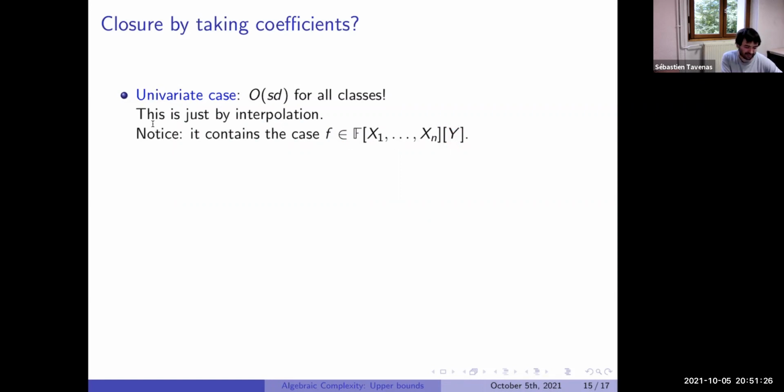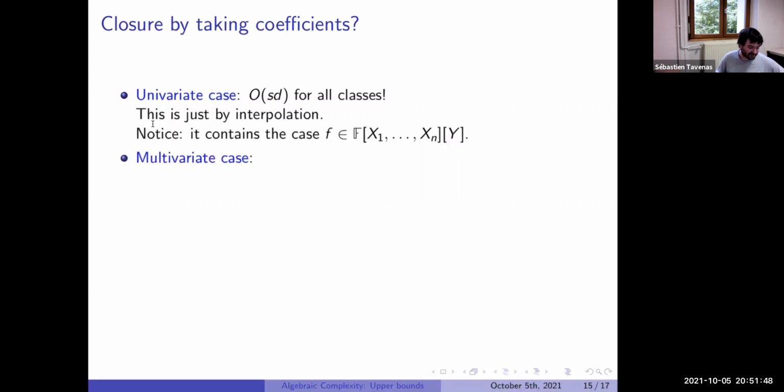It's the same method, it's just the interpolation algorithm. So we just need to evaluate things which are computed before, for some values of y, and to sum. We know these classes are stable under summation. So here, summation times z. So we maybe have a blow up of size D.